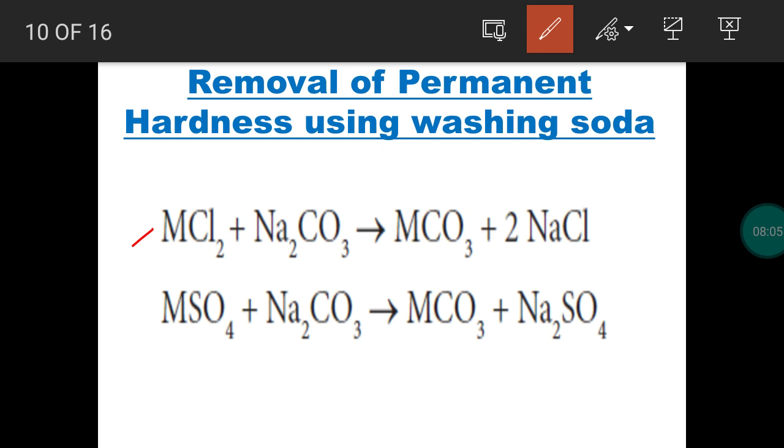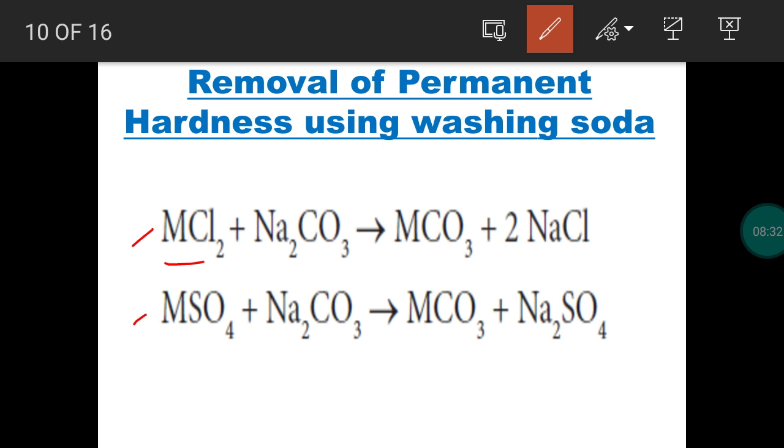MCl2, where M represents a metal cation. MSO4, here also M is representing a metal ion. So instead of M, you can write calcium or magnesium. So when you take hard water, it contains soluble calcium chloride and magnesium chloride. Then how can we remove this?